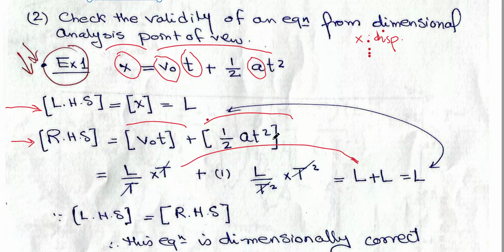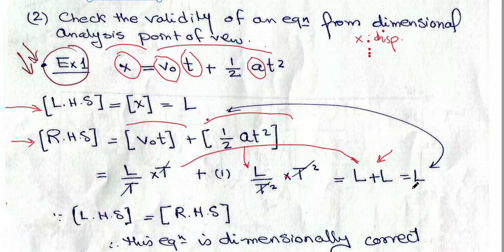Again, half a t squared. Half has no dimension, so I put it in the dimension equation as 1. A is acceleration. We did it before in table 2, L over t squared. T squared is time to the power 2. You can cancel this t squared with this t squared, so you will have again L. So this term is L, and the second one is also L. If you add L with L, the result is L.